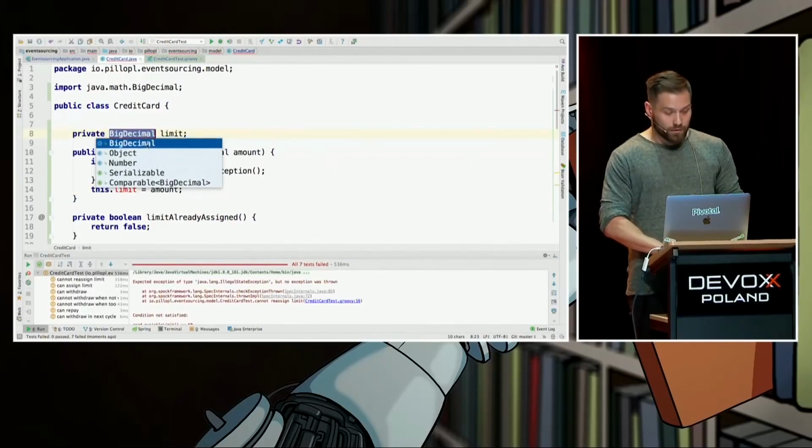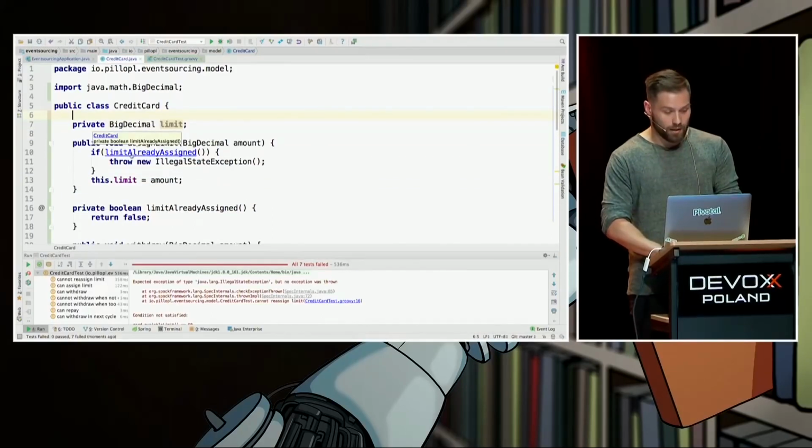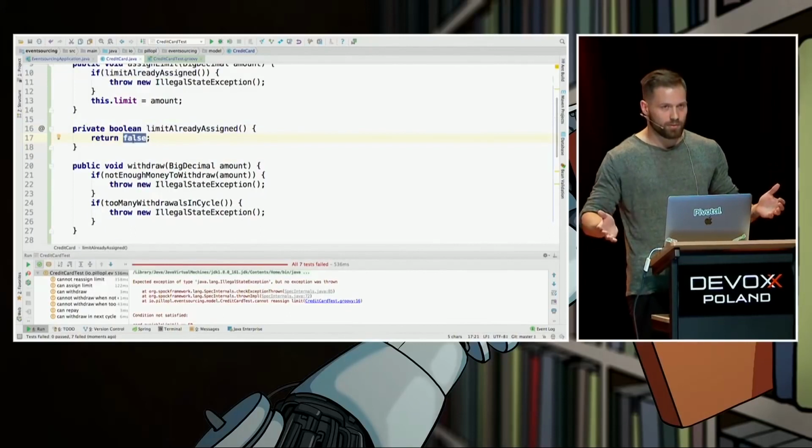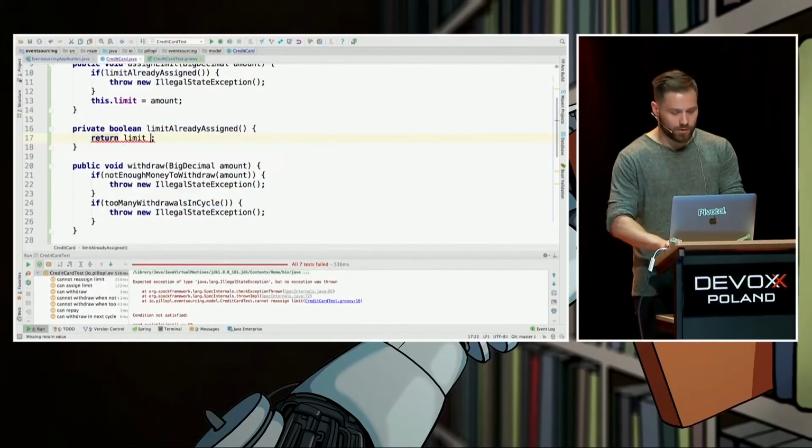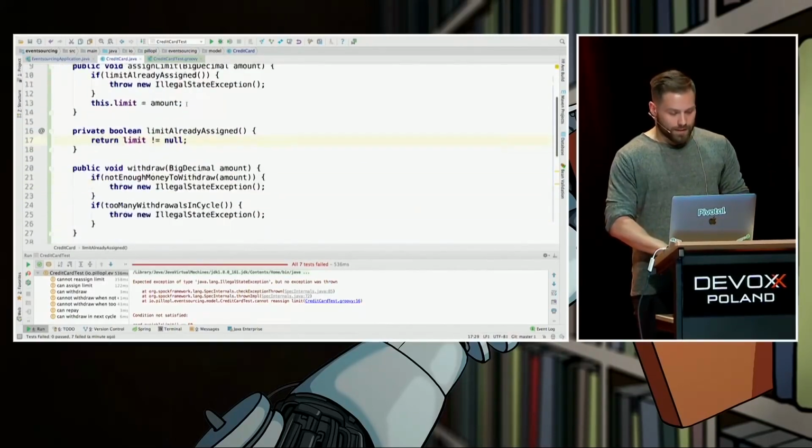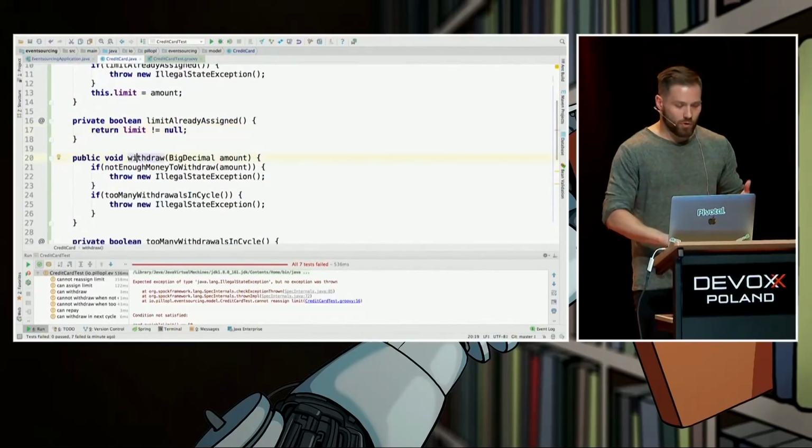Now, it's a good time to answer this question. Hey, was the limit already assigned? Which is fairly simple right now: if limit is not equals to null. The second command was withdraw.